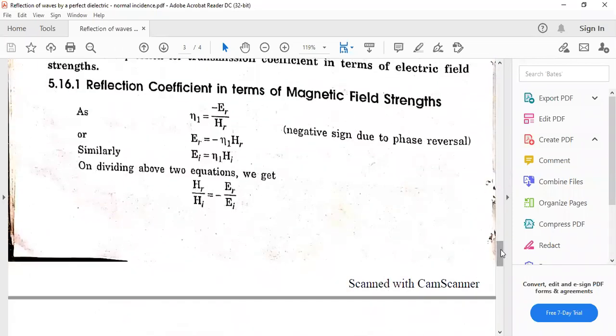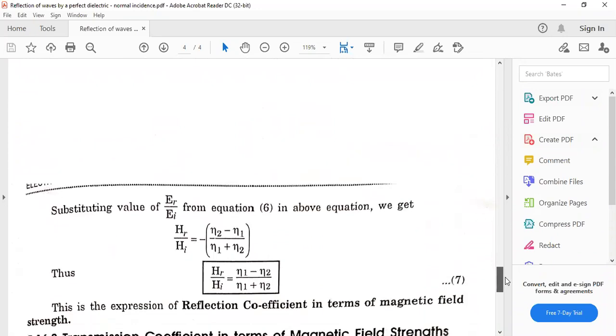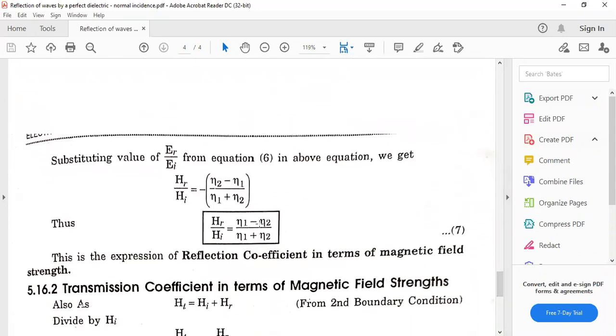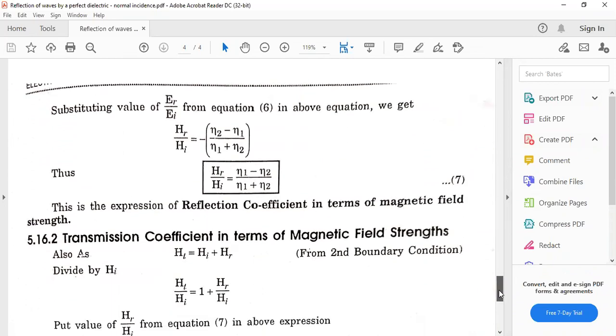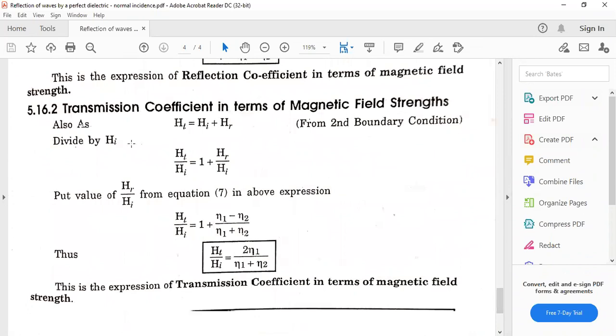So the formula for the reflection coefficient in terms of magnetic field comes out to be eta 1 minus eta 2 divided by eta 1 plus eta 2. Okay, this is the formula for HR upon HI. Similarly, for the transmission coefficient in terms of magnetic field strength, HT is equal to HI plus HR, dividing both sides by HI, 1 plus HR upon HI. HR upon HI we have already found, so just put it in and solve for HT upon HI, that is the transmission coefficient in terms of magnetic fields.